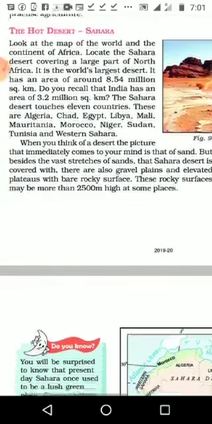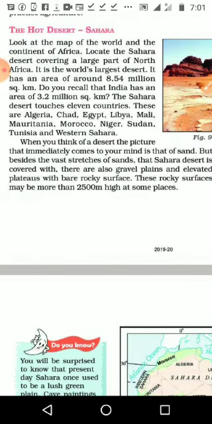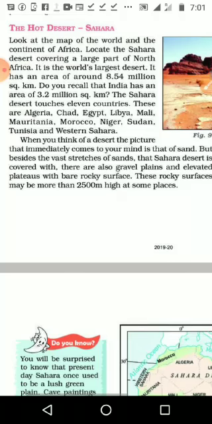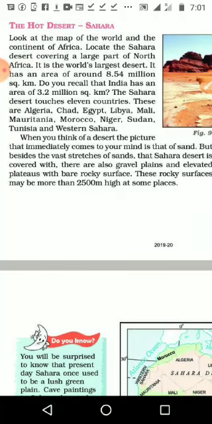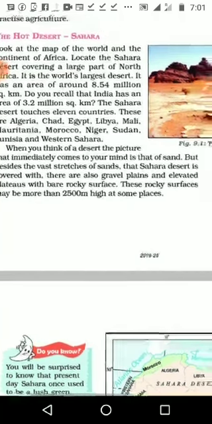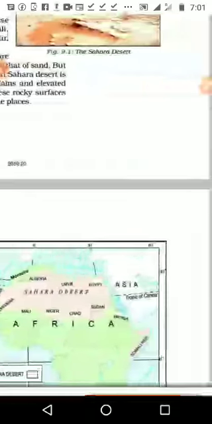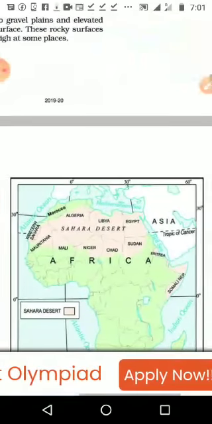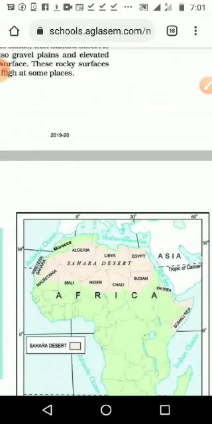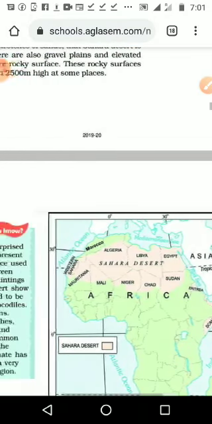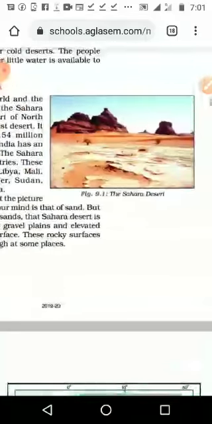Okay, look at the map of the world and the continent of Africa. Look at the Sahara desert covering a large part of northern Africa. Here it is not the world map, it is given only the African map. So we want to look at the world map and find out northern Africa and the Sahara desert.